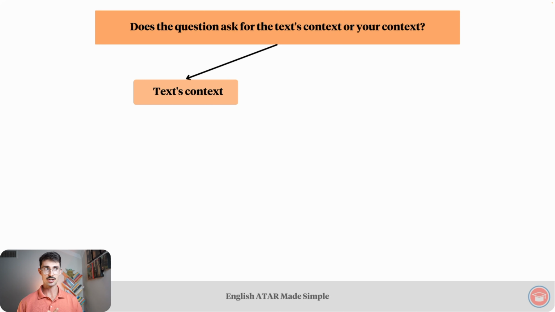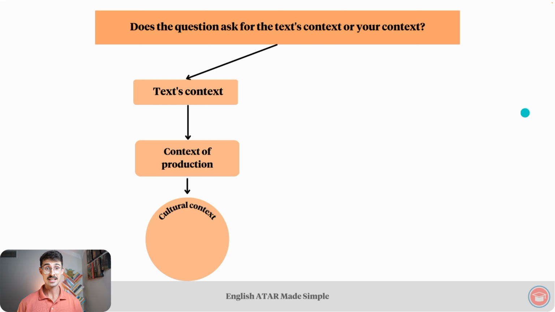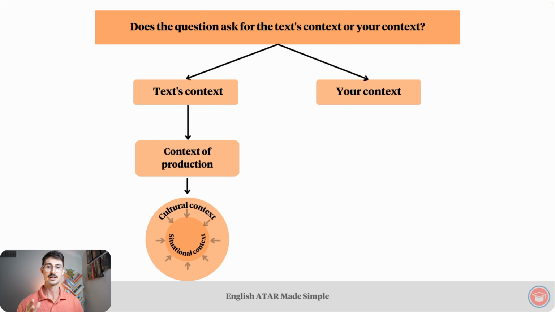So if the question asks for the text context, it's referring to the context of production. And embedded in the context of production is cultural context. And as we know, cultural context influences situational context. The same line of reasoning applies if the question asks for your context.